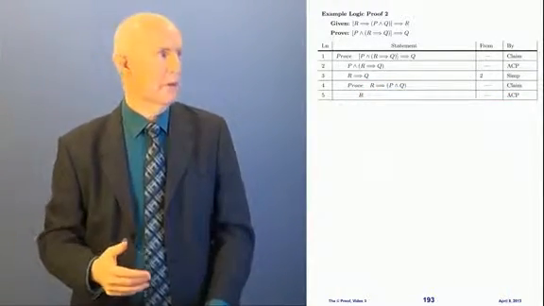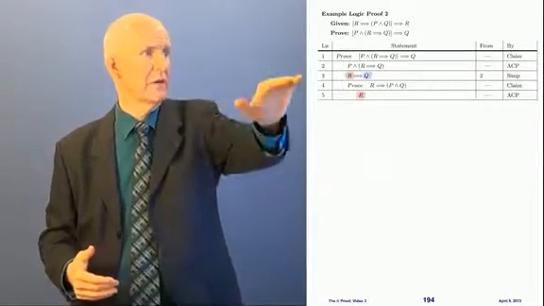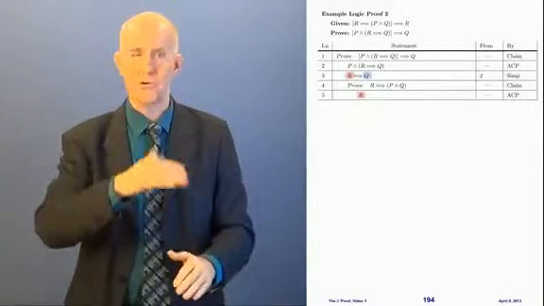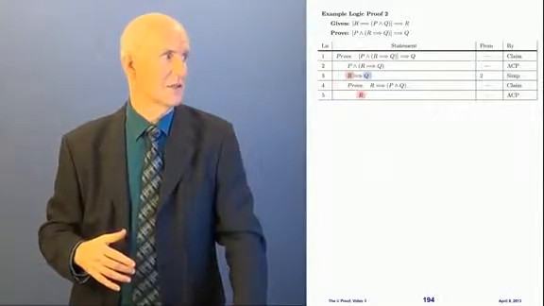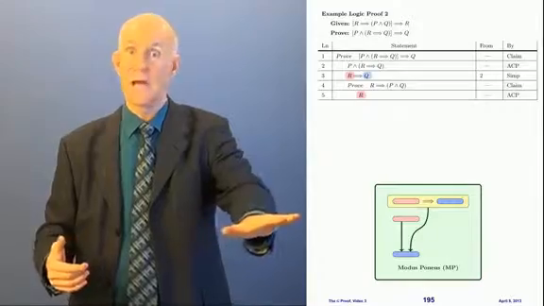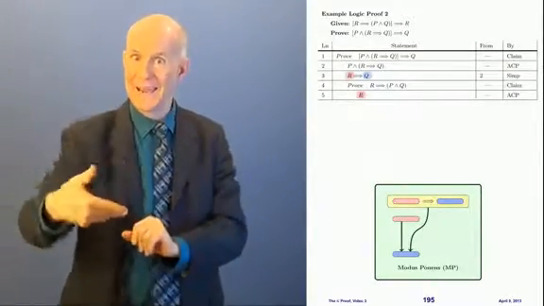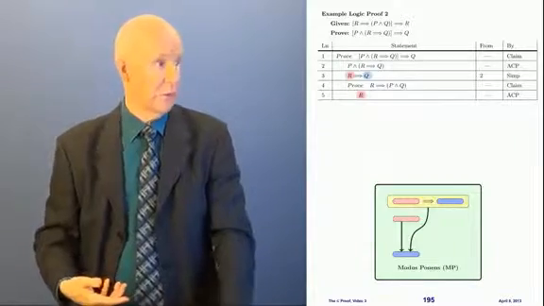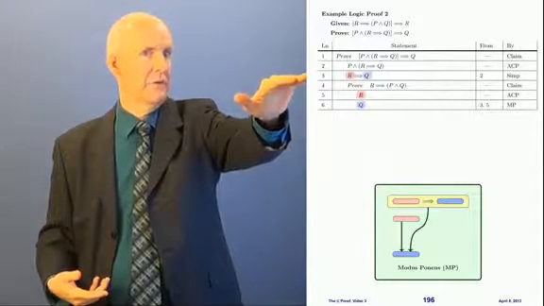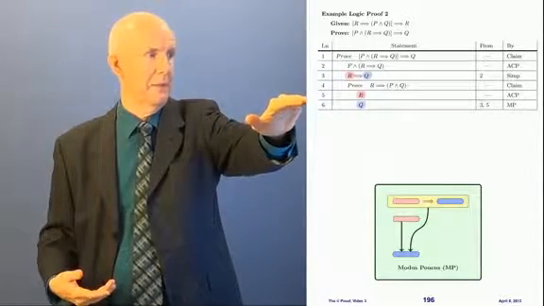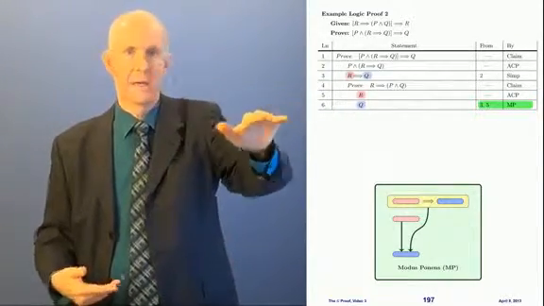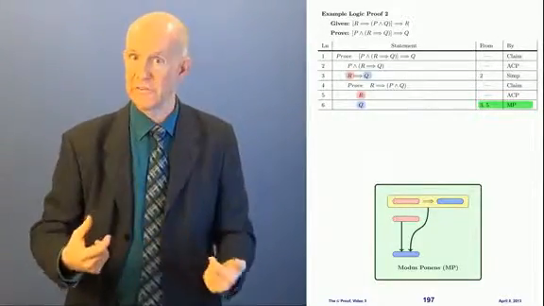Now, what are we going to do? Look at these two lines here, 3 and 5. Both of them are available because I don't have any proof written in either of those lines. That's uncancelled. I have pink implies blue, and I have pink. Well, this is our friend modus ponens. If I have pink implies blue, and I have pink, then I can have blue. So I'm going to get Q. The pink is the R, and the blue is the Q. I have R implies Q here, which is pink implies blue, and here I have R, that's the pink. Therefore, I can get the blue, which is Q. Where did that come from? Lines 3 and 5 by modus ponens, starting to weave together, just like geometry proofs did.